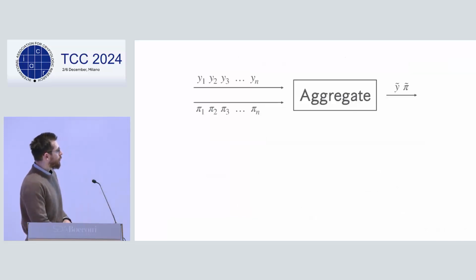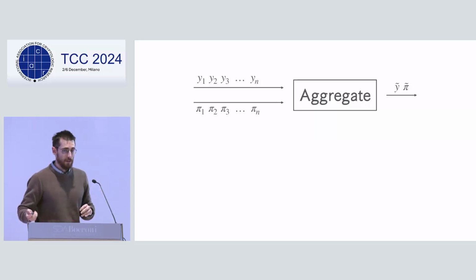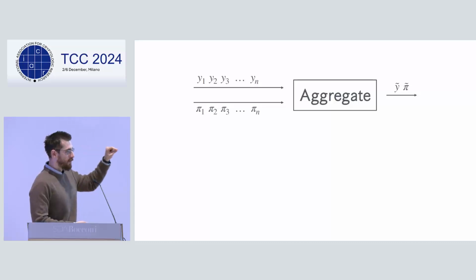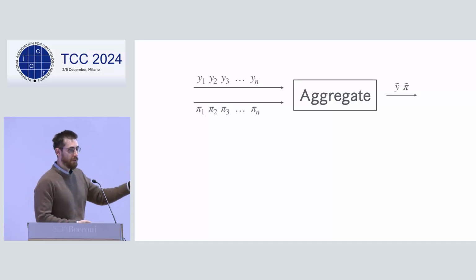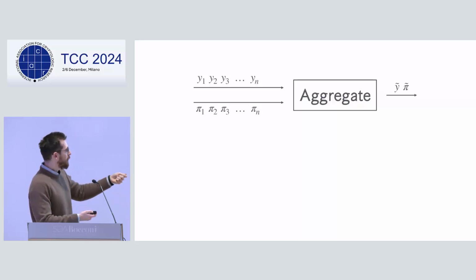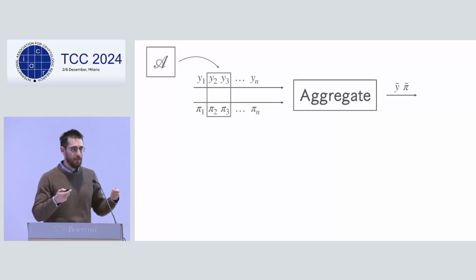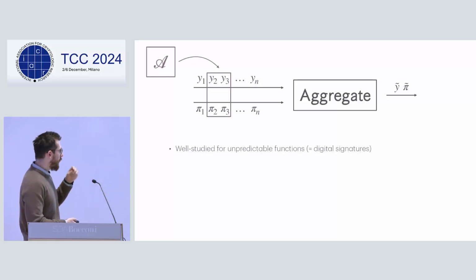Okay. So what do we study? In this work, we consider the properties of aggregation for verifiable random functions. So let me be specific. We consider aggregating many points computed with respect to the same preimage, but different keys. Okay? And we're interested in the aggregation properties also when the adversary is able to control some of the keys and compute some of the inputs.